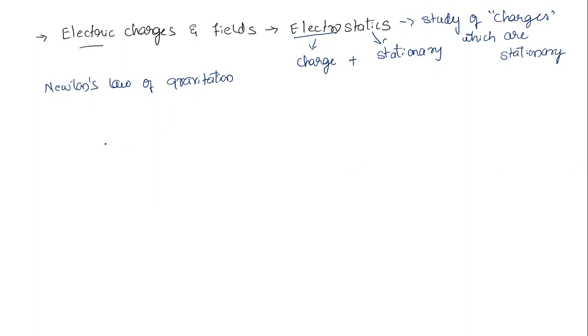So listen now. There are two bodies, one of mass capital M and one more body of mass small m, and these two are separated by a distance, let's say r. Then, as per Newton's law of gravitation, in the gravitation chapter that we studied, the force of attraction between these two is given by the formula F equals capital G, capital M, small m by distance square.